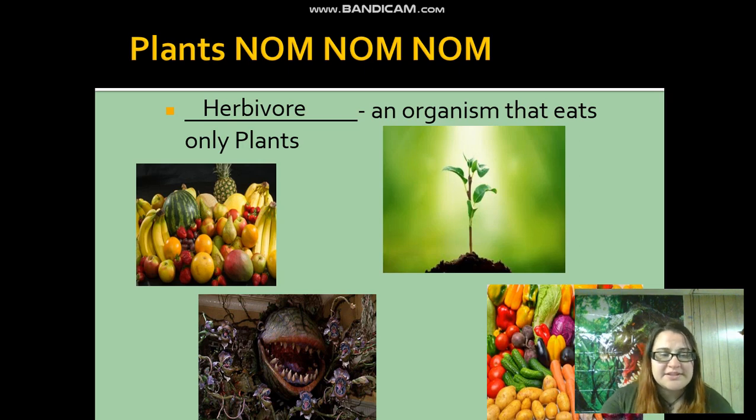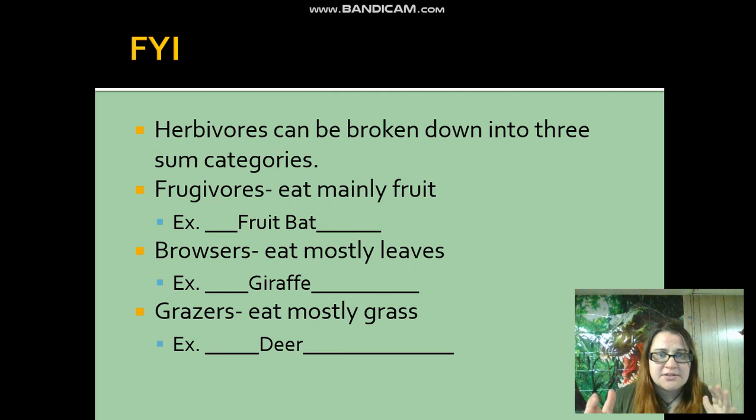Now, there are ways that we can separate herbivores into even smaller categories, such as frugivores, which are organisms that eat mainly fruit, like fruit bats, like the big flying foxes or the Honduran white bat, aka my favorite. There's browsers that eat mostly leaves, so things like giraffes or okapis. And then there's grazers that eat mostly grass, so things like deer and gazelle. Okay, so again, we can classify those herbivores into even more classifications of what they eat.